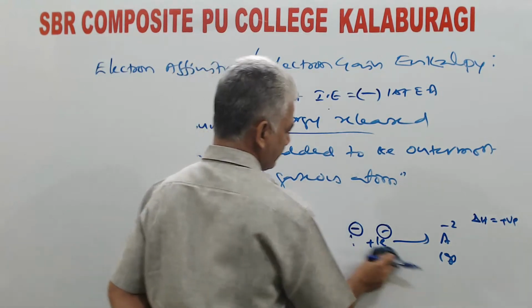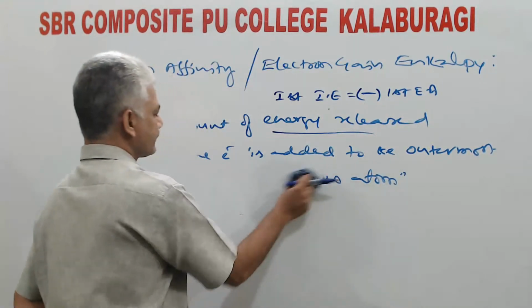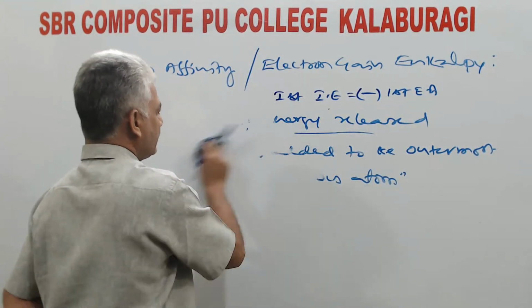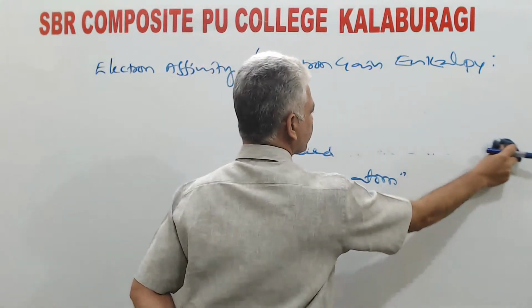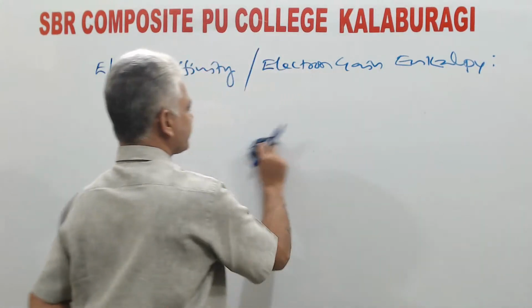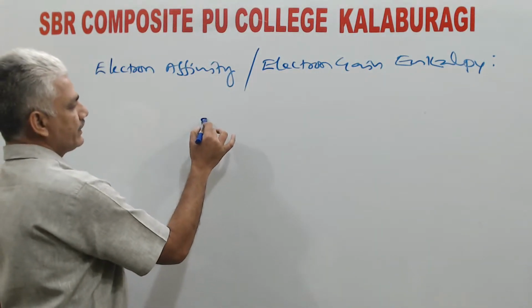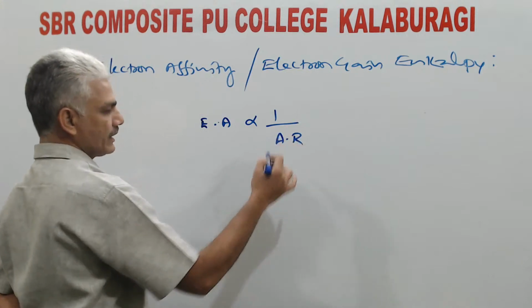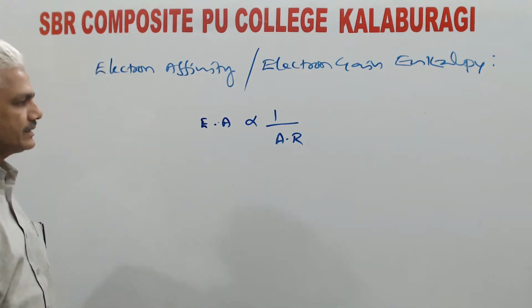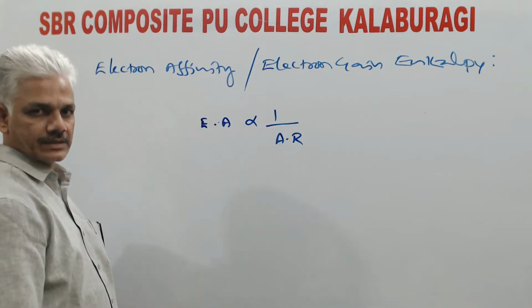Most of the periodic properties are dependent on atomic radius in one way or the other. Electron affinity is inversely proportional to atomic radius. That means if atomic radius increases, electron affinity value decreases.